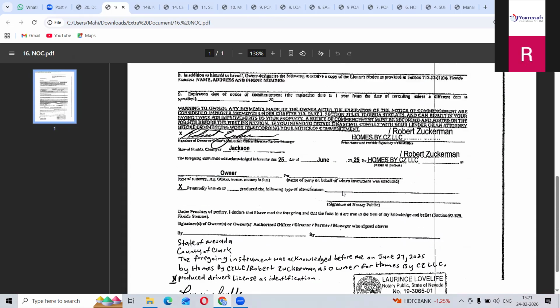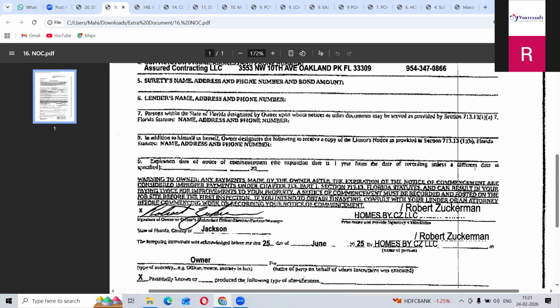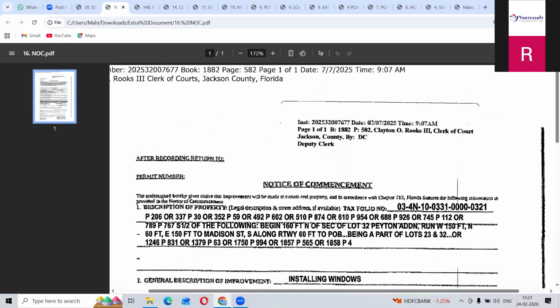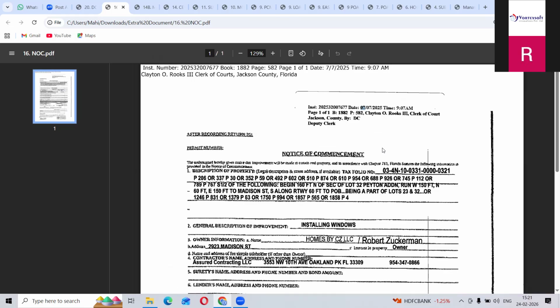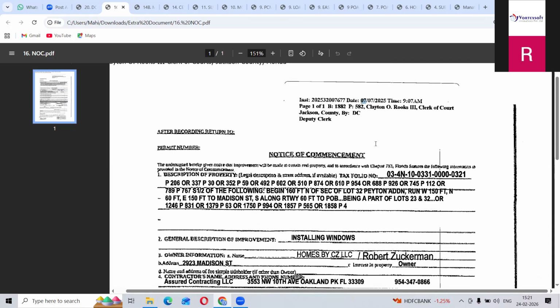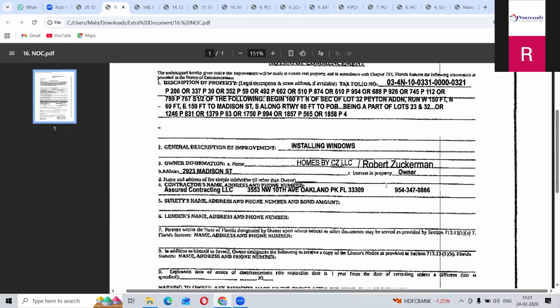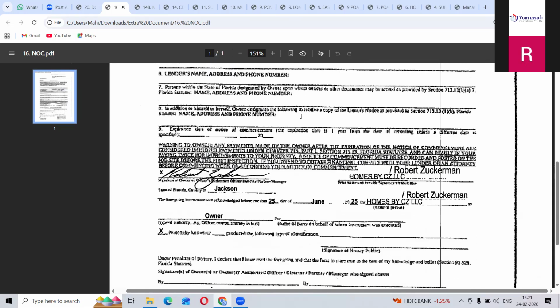Sometimes they will give an expiry date for this notice of commencement, and sometimes they will not. See here, they have given 1 year from the recording date. Which means the date they recorded was July 7 last year. So if you are doing this property search, you have to take this notice of commencement, because July 2026 has not come yet. Now we are in the month of February, so until July we have to take this. Sometimes in the downside they will give an expiry date also, if they have not given the year.